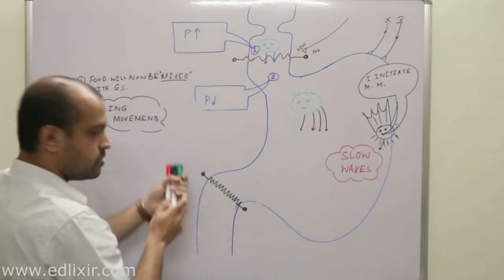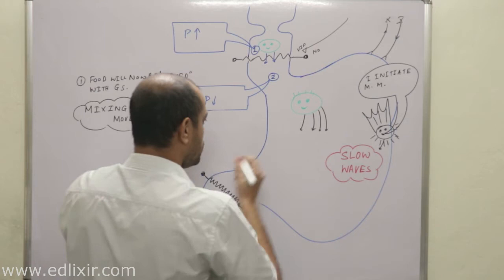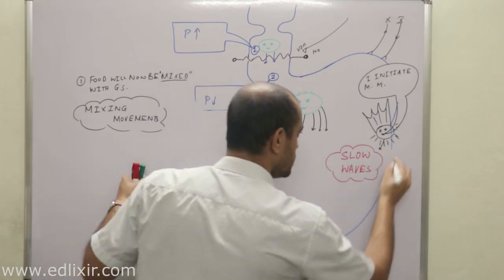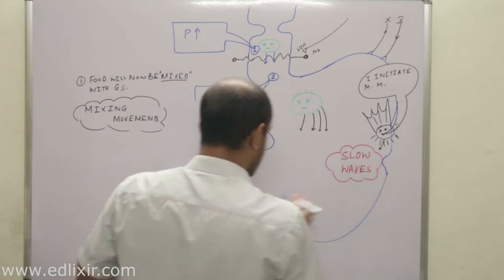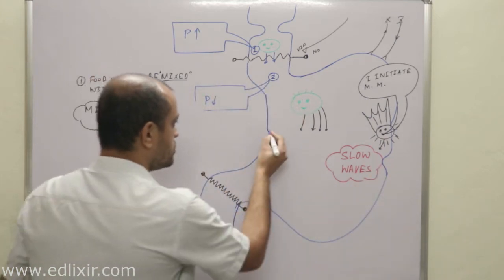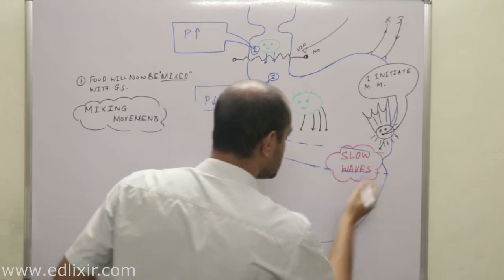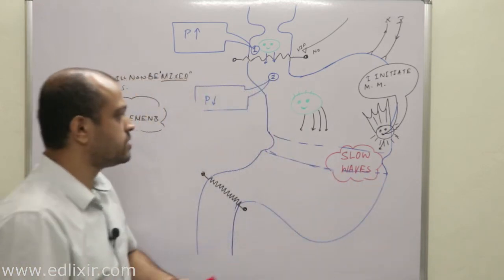That means when these slow waves are initiated, a small portion of the stomach will have contractions, a ring of peristalsis or wave.